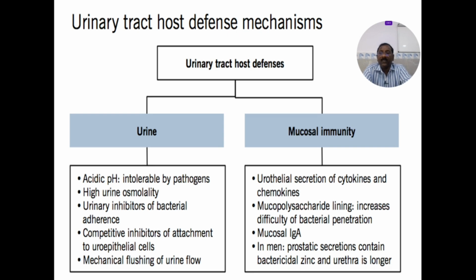Coming to the urine, the acidic pH, as I already told you, is intolerable for pathogens. Also high urine osmolality, urinary inhibitors of bacterial adherence, competitive inhibitors of attachment to the uroepithelial cells, and mechanical flushing by the urine flow.